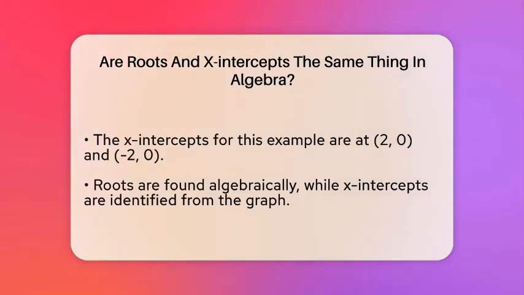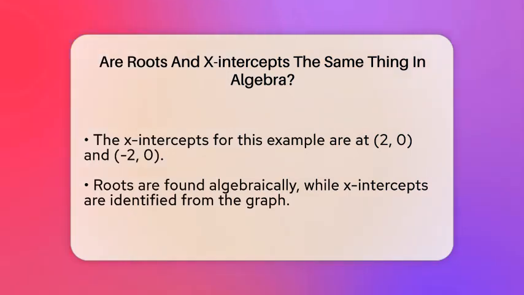So, roots and x-intercepts are closely related but from different angles. Roots are the solutions you find algebraically, just the x-values where the function equals 0. X-intercepts are the actual points on the graph where the function crosses the x-axis. For many functions, especially polynomials like quadratics, these two ideas match perfectly. The roots give you the x-values, and those same x-values tell you where the graph touches or crosses the x-axis.